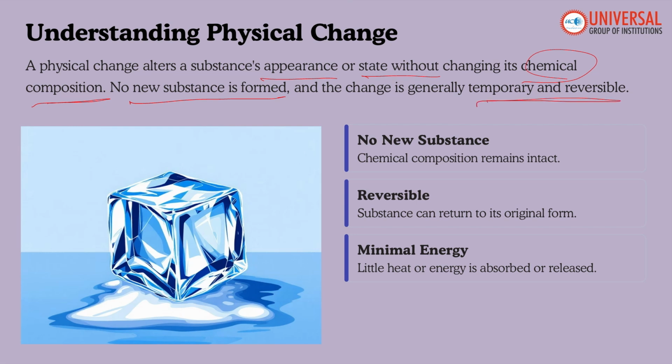For example, paper cut into pieces. If we cut a paper into pieces, there is a change in its form, but the chemical composition remains the same. No new substance is formed and the chemical composition remains intact. Second, ice melting into water and refreezing into ice is also a reversible process. Ice is melted into water and if we refreeze the water, we get the ice back, so the substance can return to its original form.